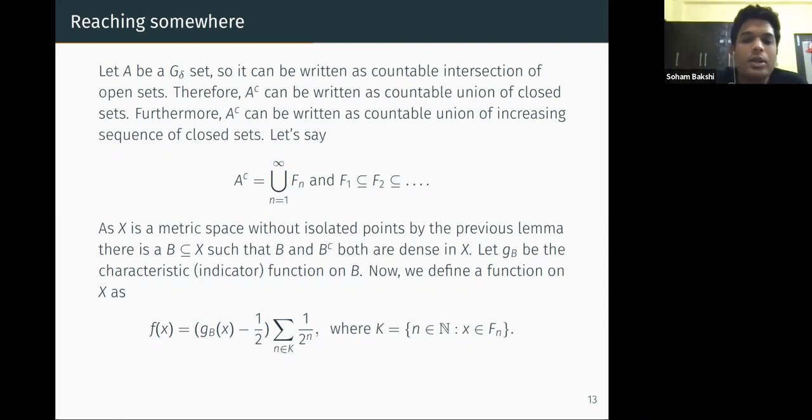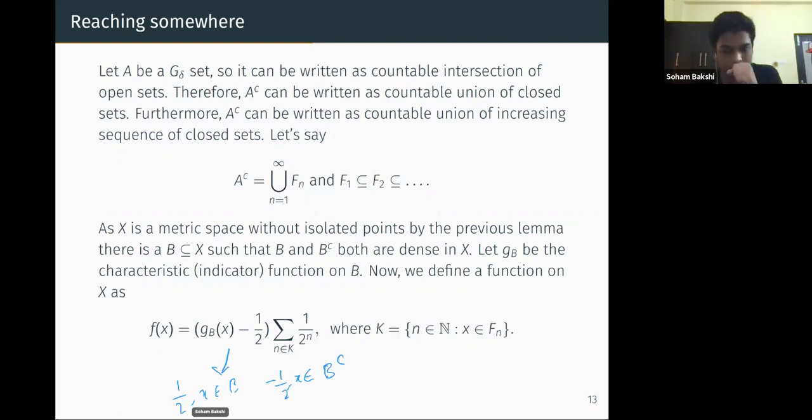So now we define a function. What is our aim? We want a function which is continuous exactly on A, and discontinuous at every point not in A. X doesn't have any isolated point, so there exists a subset B of X such that B and B complement are both dense in X. Then take the indicator function g_B of B, which is 1 when X is in B and 0 when X is outside B. We define f(x) equal to (g_B(x) minus half), which takes the value half when X is in B and minus half otherwise.